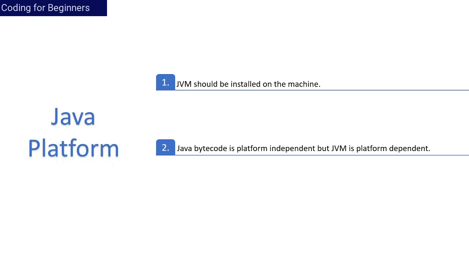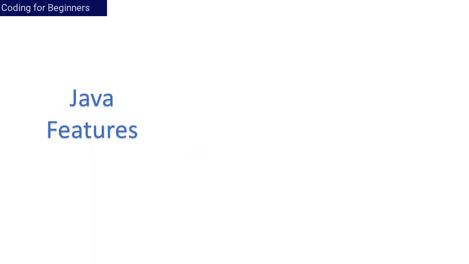This means the bytecode, the compiled Java source code, that is the test.class file, is independent of platform, but the JVM is dependent on platform. You can see that in my tutorial as well, while we were setting up the JDK kit, there you can see you have a different Java Development Kit for different operating systems.